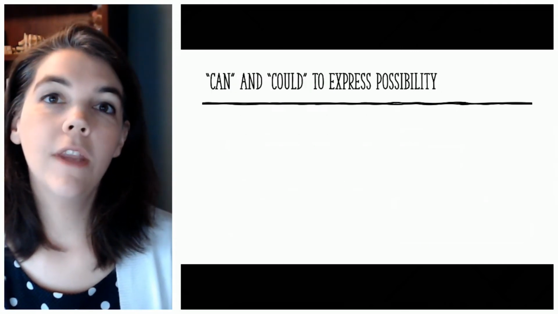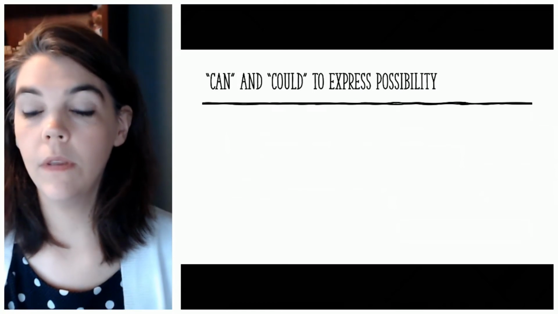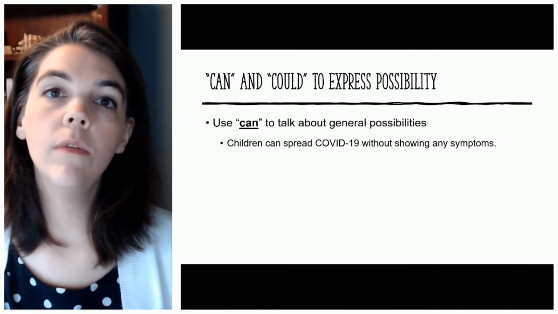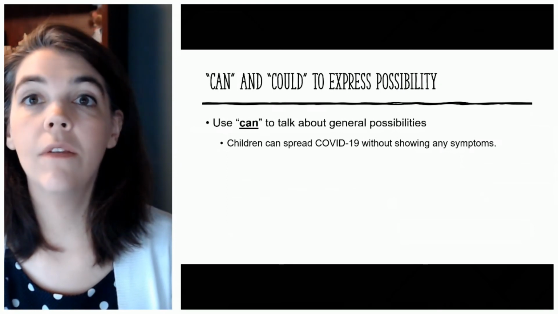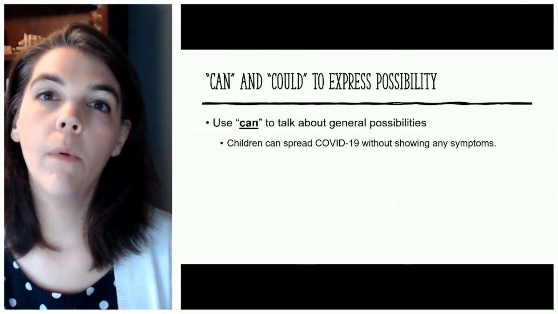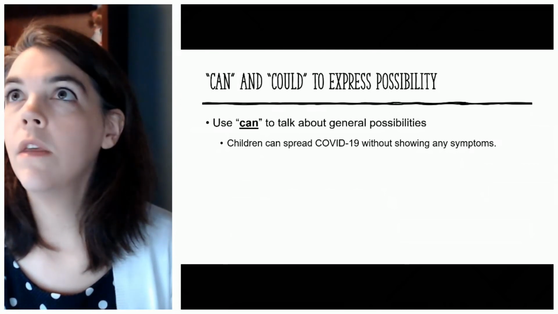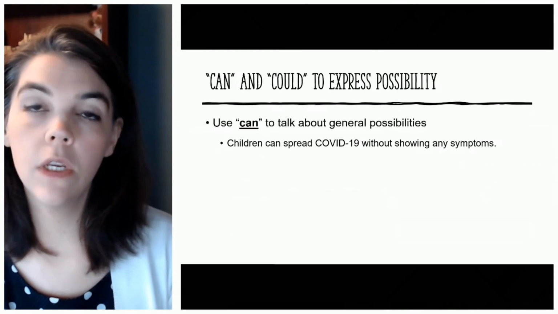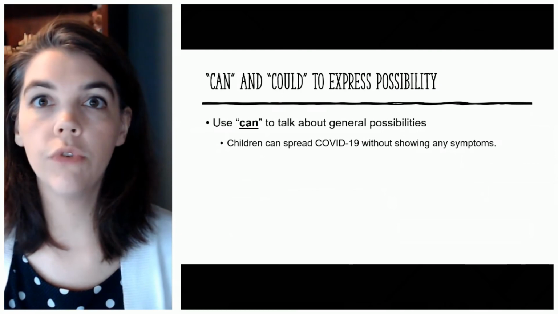All right, I'm going to say just a couple more words about can and could to express possibility. So when we use can to express possibility, as in children can spread COVID-19 without showing any symptoms, what I mean is there's a general possibility that this is something that happens, not one particular child. It's just something that happens in general when children are around people.